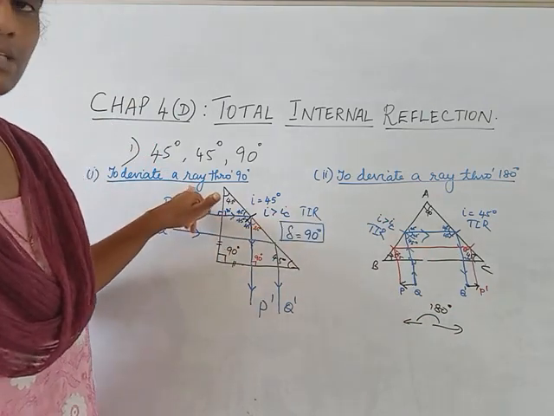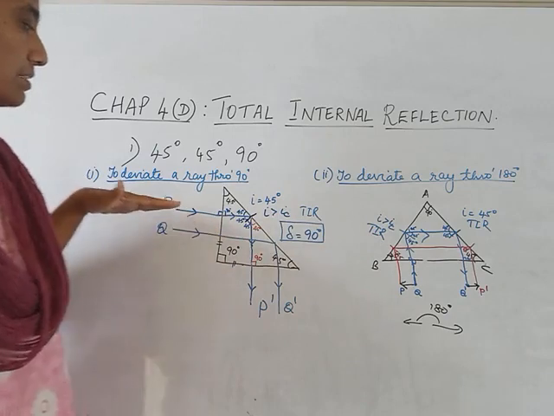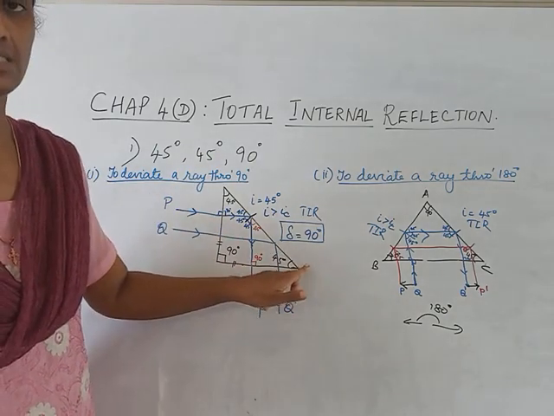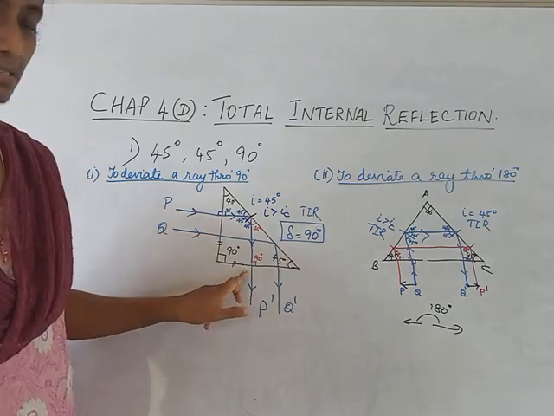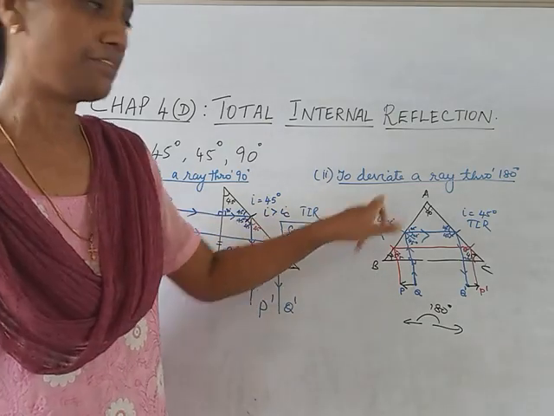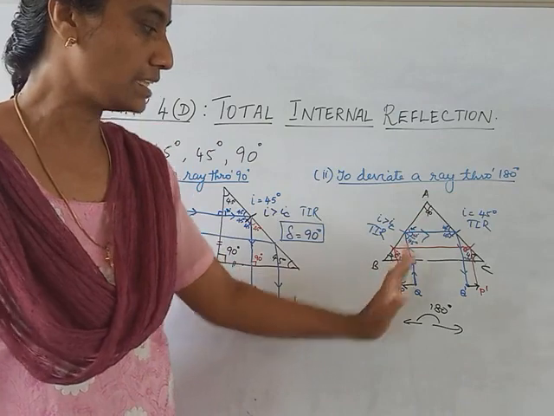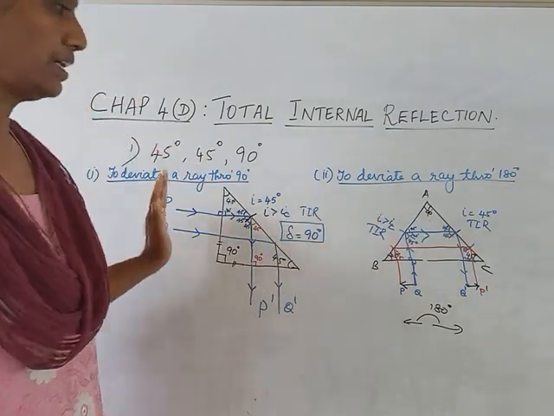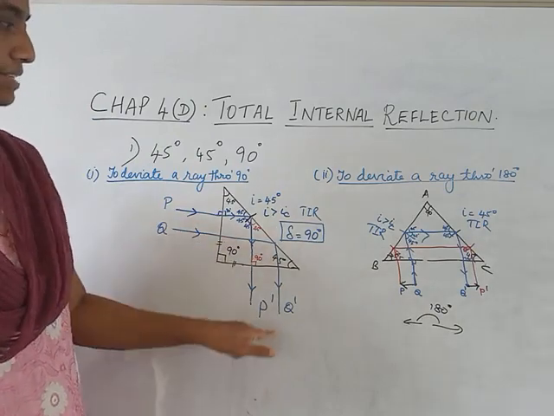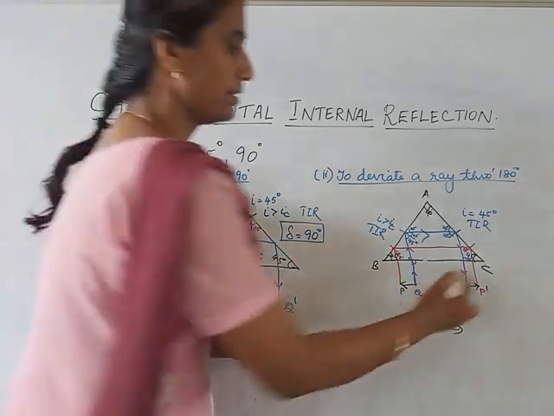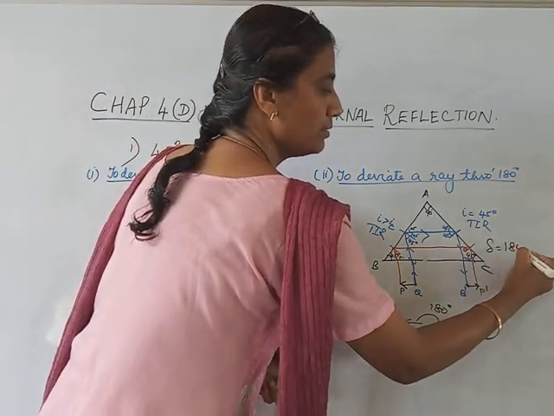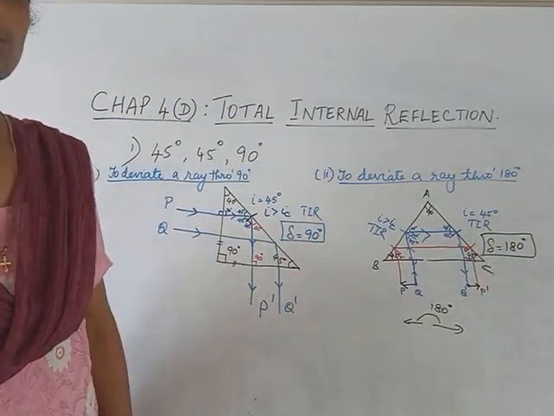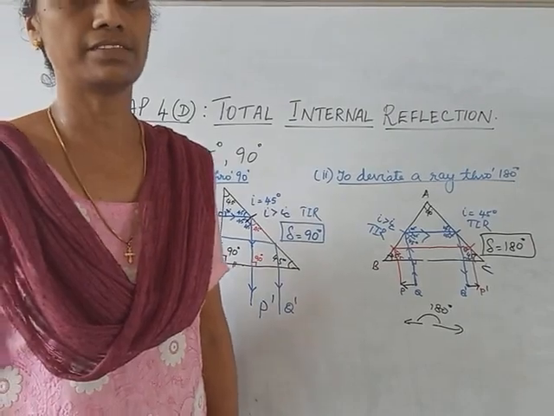To deviate a ray through 90 degree, I keep a prism like this, and the incident ray should come from one of the equal sides. Okay. Now in this case, if I have to deviate a ray through 180 degree, the incident ray should come from the hypotenuse. Okay, so here the ray was deviated through 90 degree, and here the ray is deviated through 180 degree. So these are the two applications of total internal reflection.